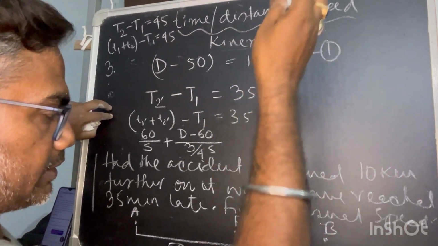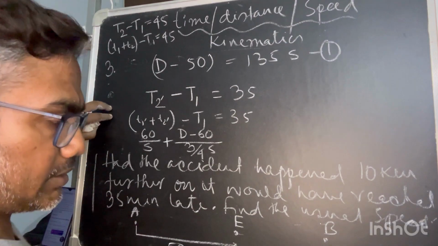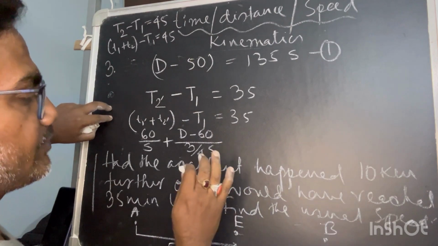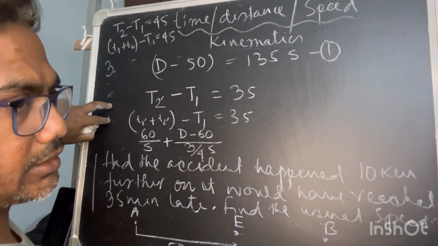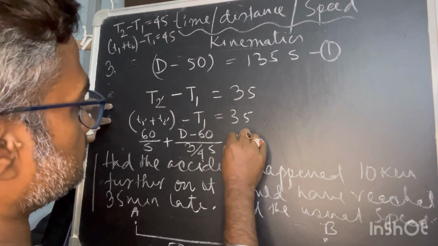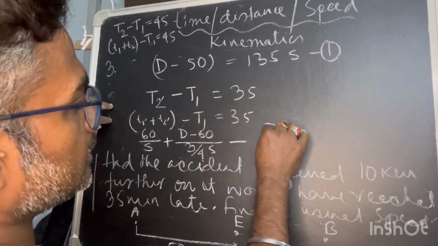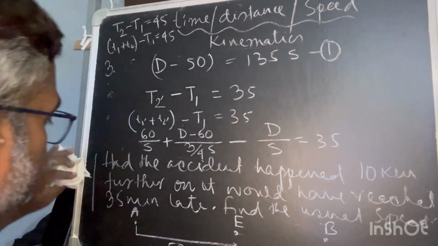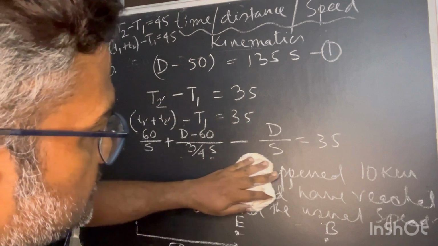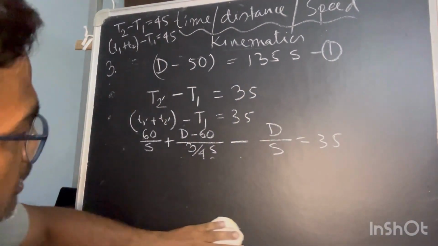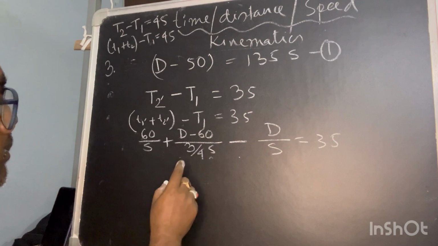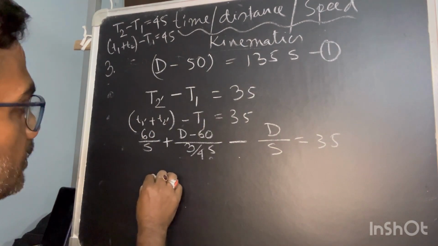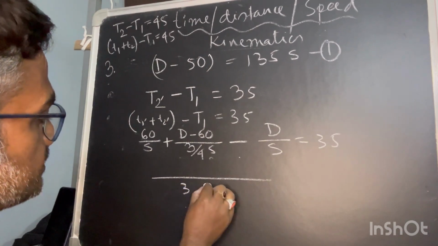We can take the same condition as the first part, because there is no other information given. So you can assume that after the accident the train can reduce to 3/4 of this. Minus T1 is total distance by total time, that is equal to 35. Now I will rub this part because I have already established the equation. Now we will put it in a form similar to this, and I can put 3S as LCM.